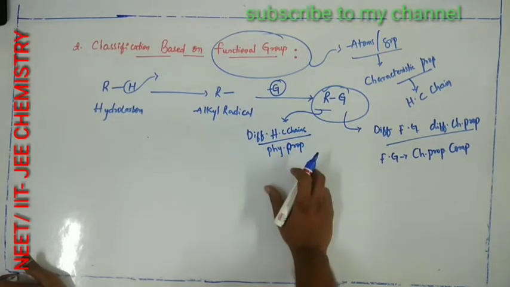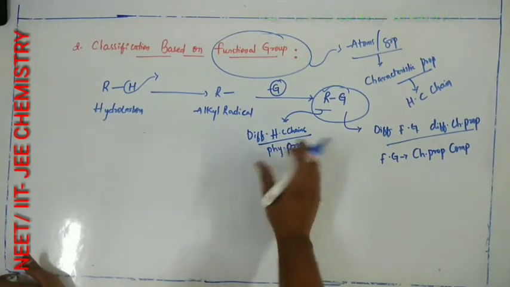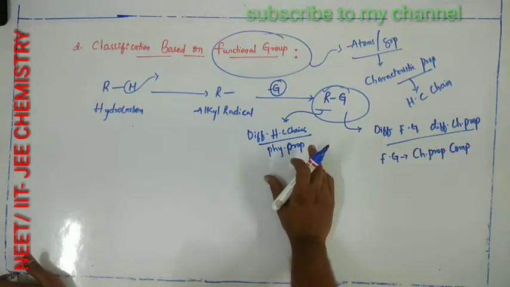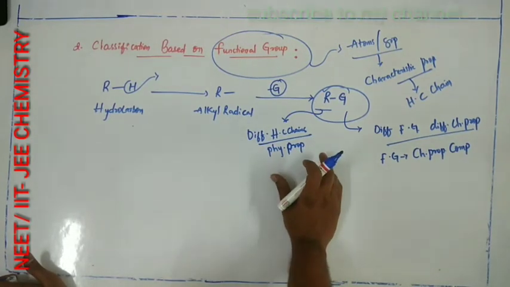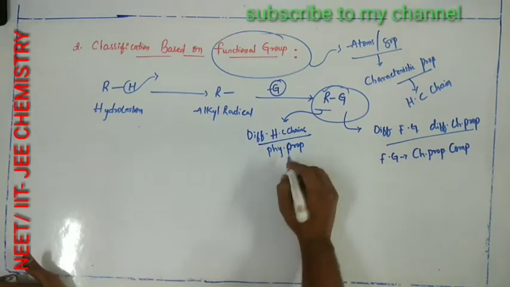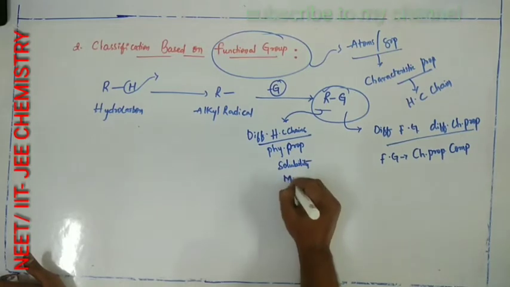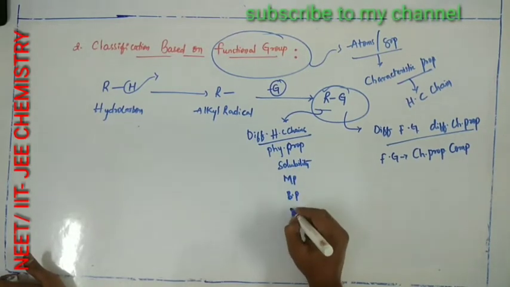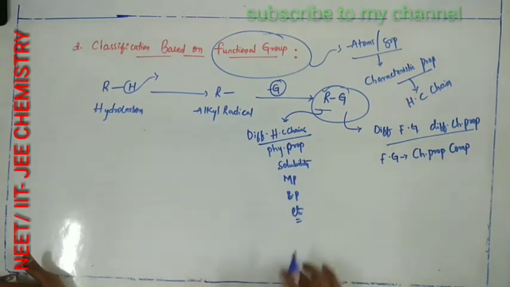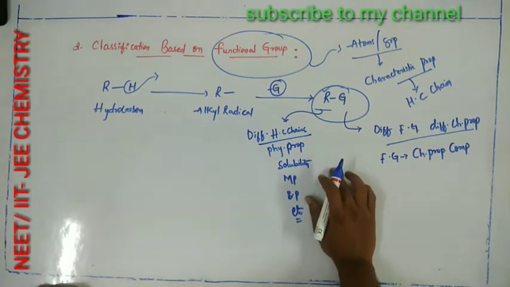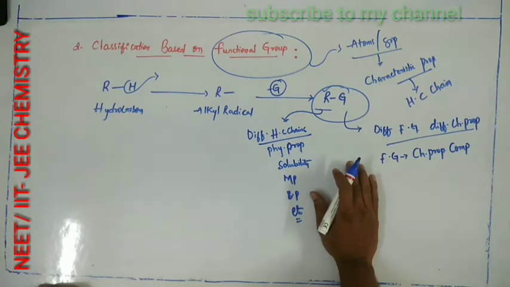If the hydrocarbon chains vary in length or branching, they influence physical properties such as solubility, melting point, boiling point, etc. So the alkyl group decides the physical properties and the functional group decides the chemical properties of a compound.